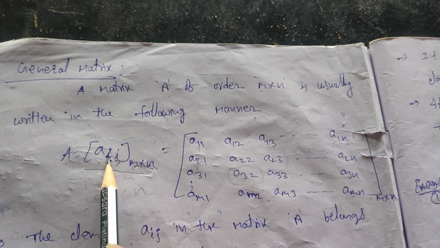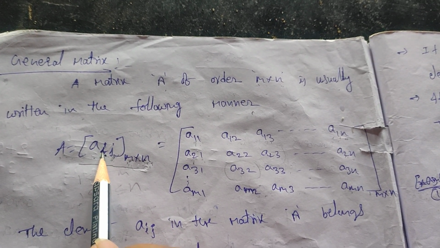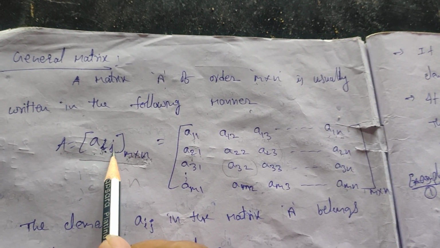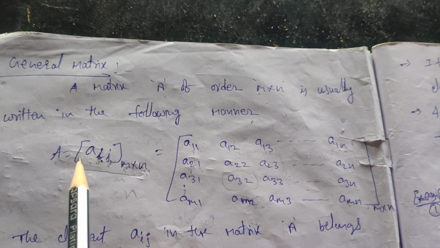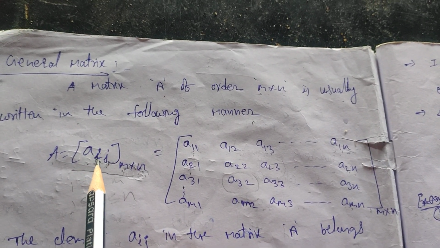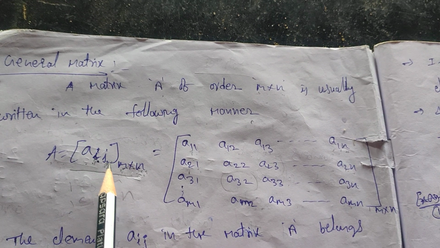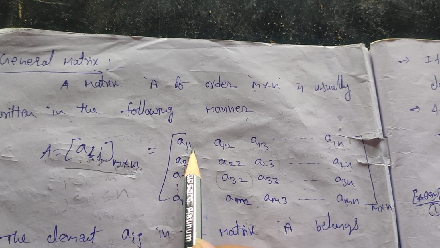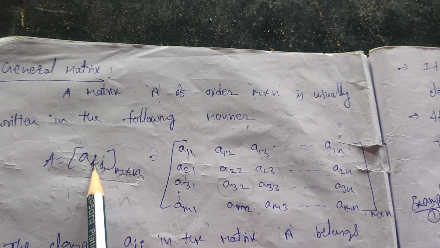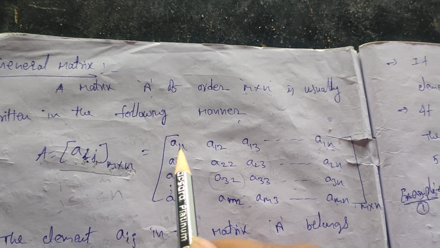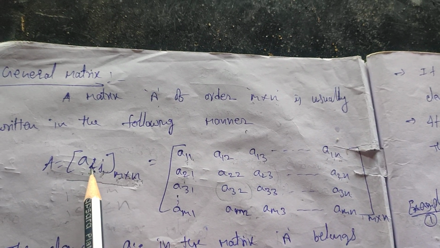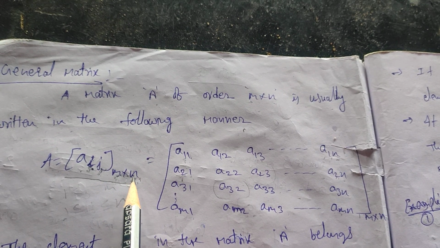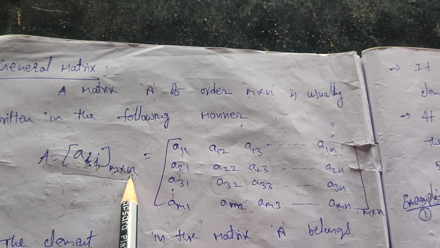Here i shows the row of the element, j shows the column of the element. So that means how you arrange it: here we should write the first element keeping m as 1 and n as 1, and you write a11. So fix i the same, 1 only, because you are going to write the first row elements. So i is equal to 1 and j you can write as 1, 2, 3, 4 up to the number of columns; that much you have to write.